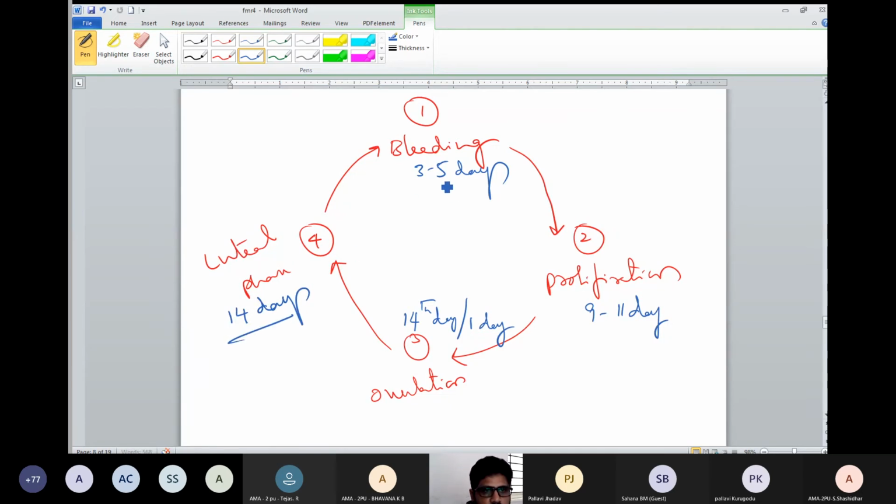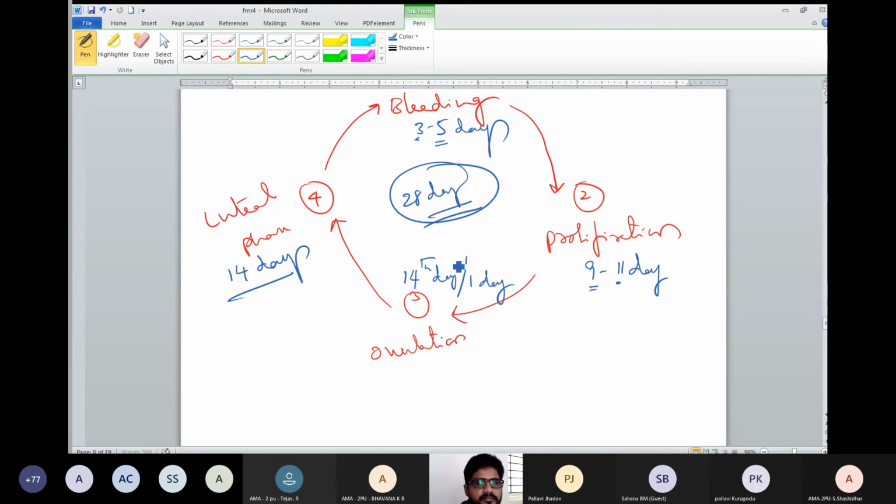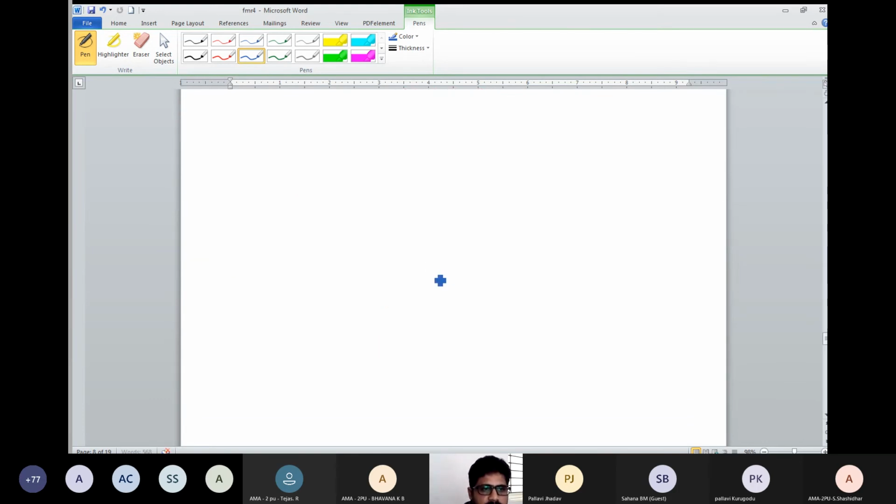So count this 5 days minimum now, maximum to minimum or minimum to maximum. So 5 plus 9 is 14. Okay, 14 plus 14 is 28. So I have explained the 28-day menstrual cycle. Understand?